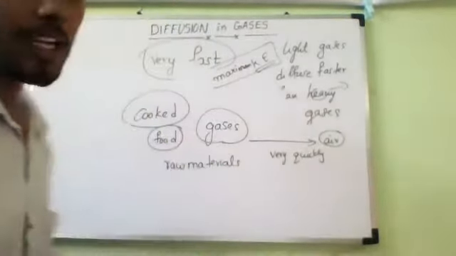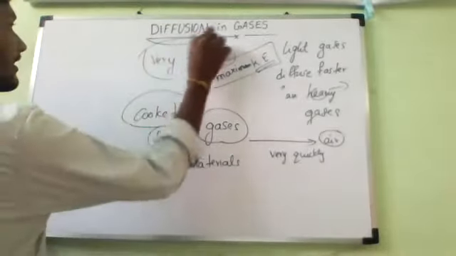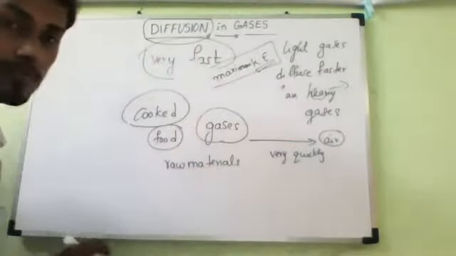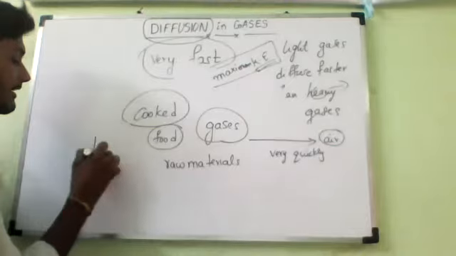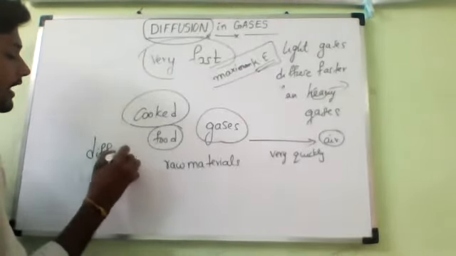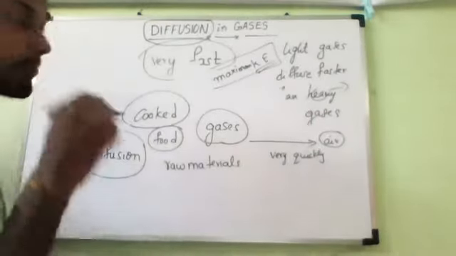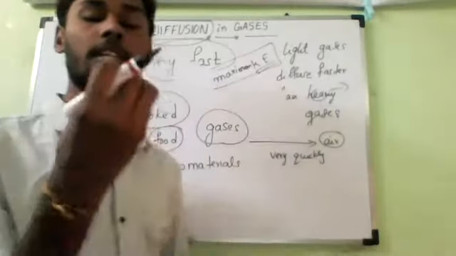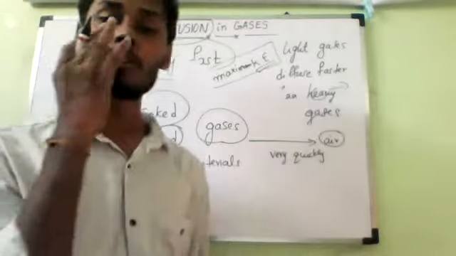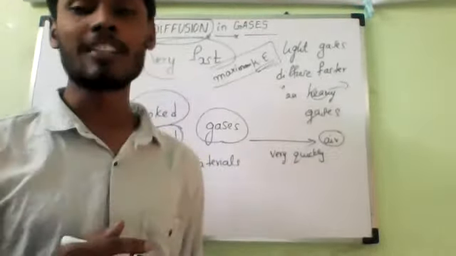Why? Because of, by the process of what? What is the process behind it? Diffusion. Because the smell containing food gases will be diffused in the air, and that air will reach our nose, so that we will feel the smell.